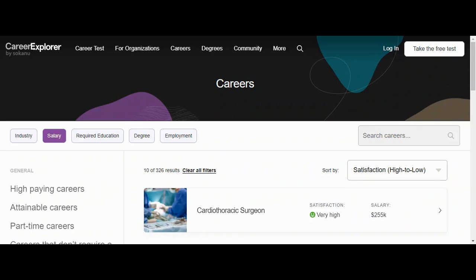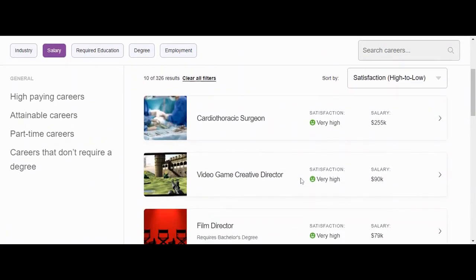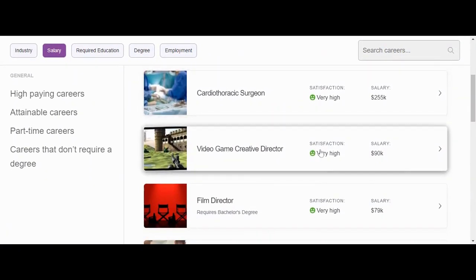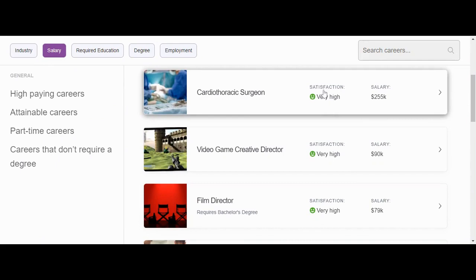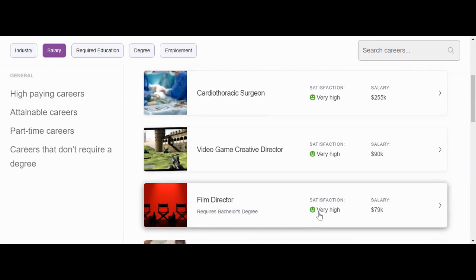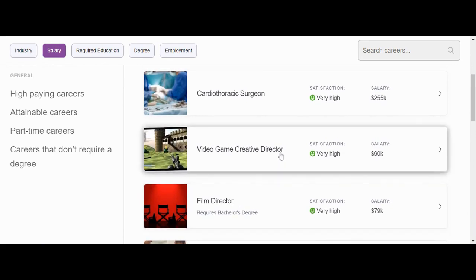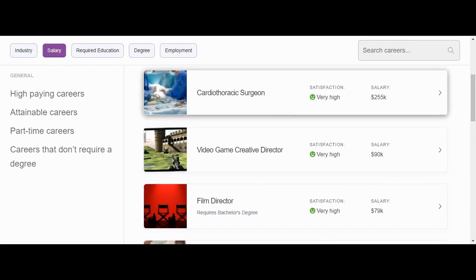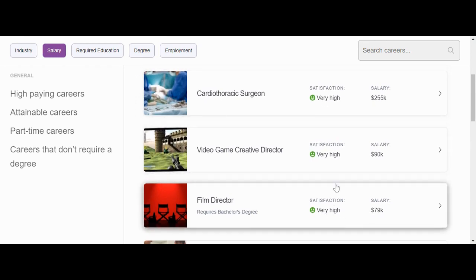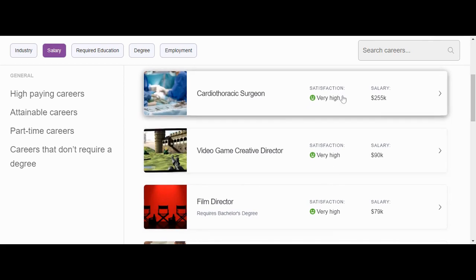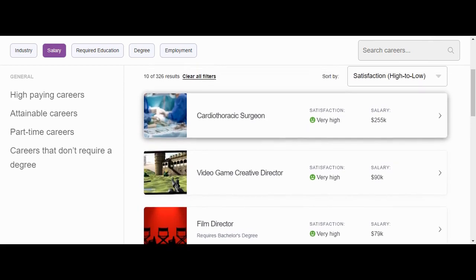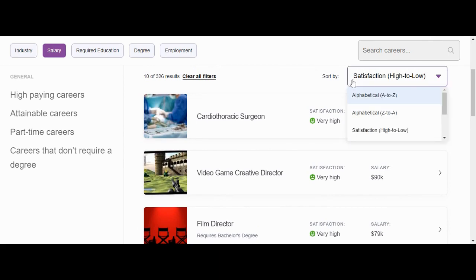Meaning sometimes people's feelings about how they work in that environment might not be so good, or it might be great. As you can see here, these 3 top jobs say their satisfaction is very high, which means the people who work there are very happy. So film directors, video game creative directors, and cardiothoracic surgeons. All of these have different salaries, but they have very high satisfaction, meaning the people that work there enjoy the labor or the work that they are doing for the amount of money they are getting paid.